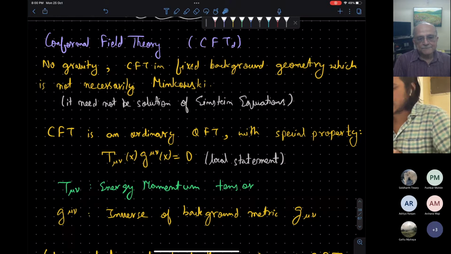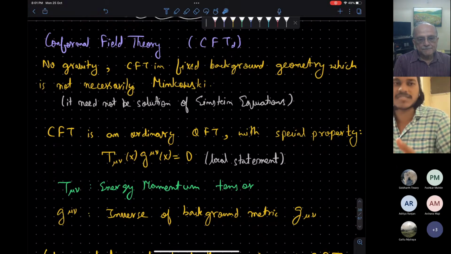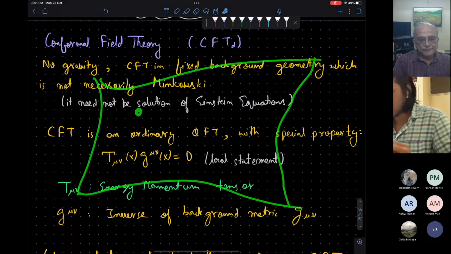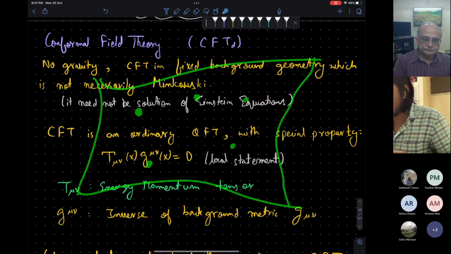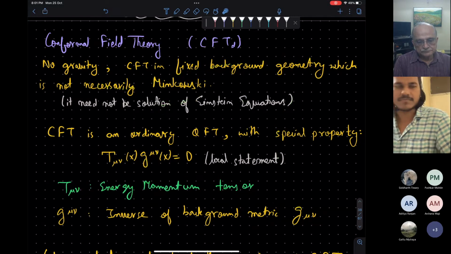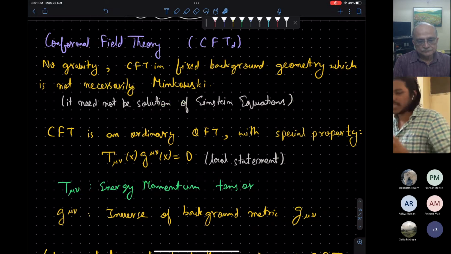The other important reason, for theoretical purposes, is that if you work with the space of all possible quantum field theories, like we do with renormalization group flows, then it turns out that there are special points in this space, special quantum field theories where the RG flows either merge or emanate. And these special points are the CFTs, the quantum field theories with scale invariance, SO(D,2) symmetry. So this is why conformal field theory in general is important.